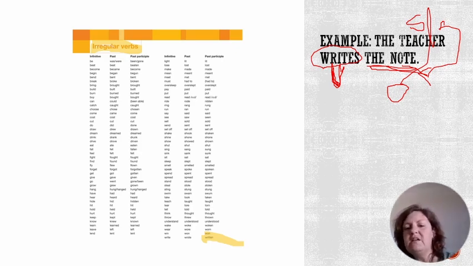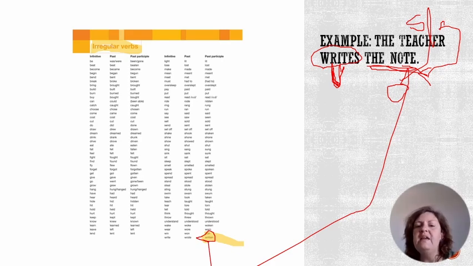And writes is an irregular verb, and so we can't add ed. We can't say righted. Normally you just add ed, like expand, expanded. But in this case, writes becomes written, because it is an irregular verb on our list in our study guide. So the note is written by the teacher. The note is written by the teacher.